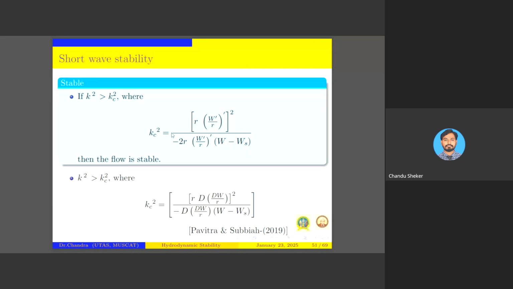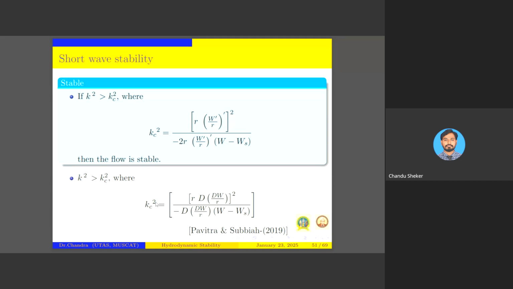Now till now I discussed the results of instability. Now let us come to the stability. This is the criterion: if k square value is more than kc square, then the flow is stable. In this case kc square is this value. And how to compare whether our result is valid or not? There is an existing result.